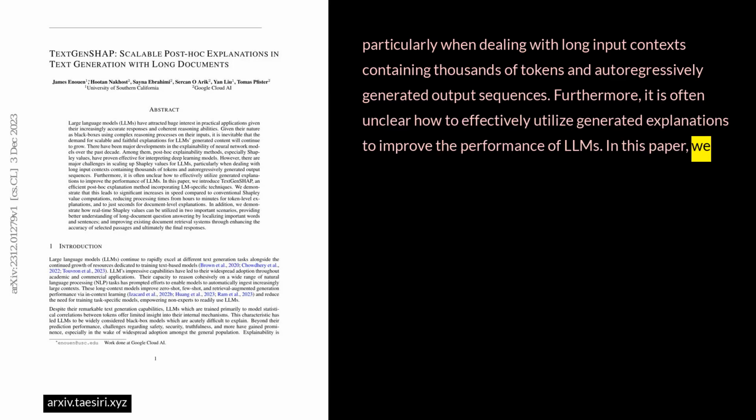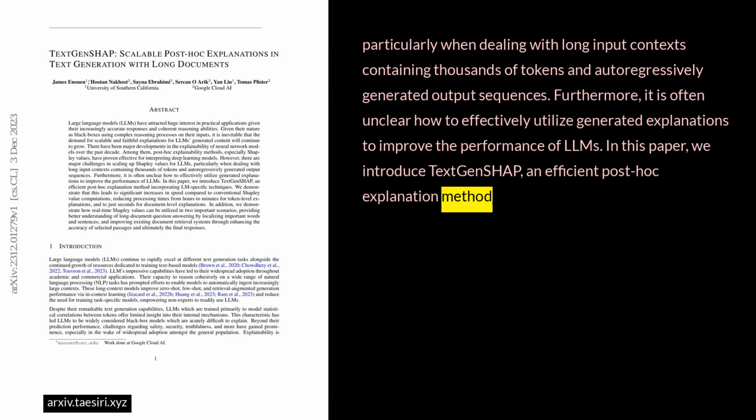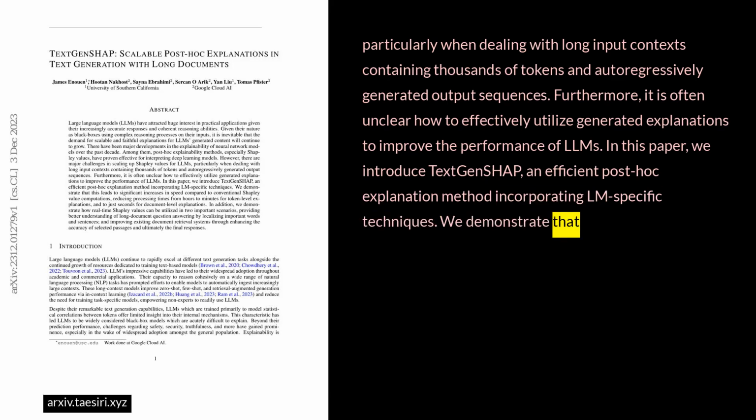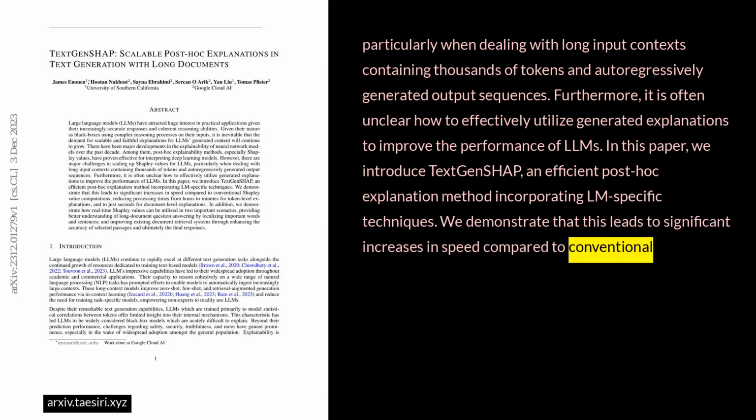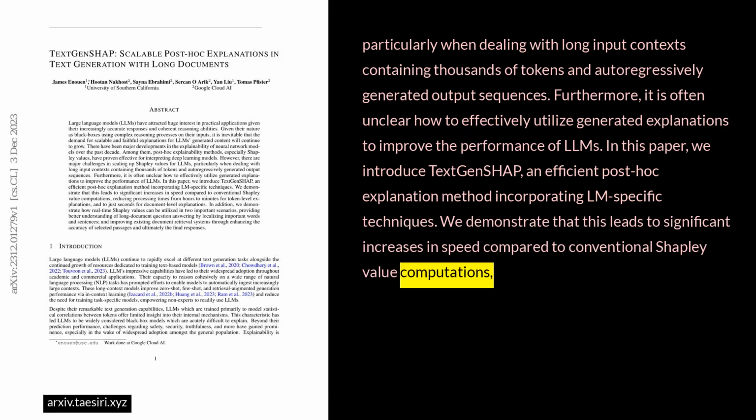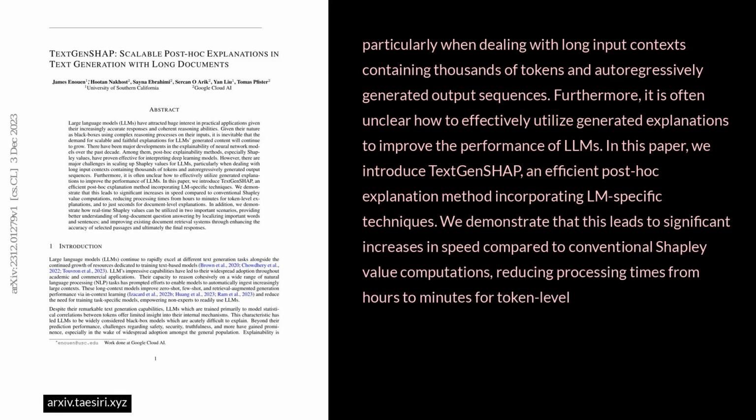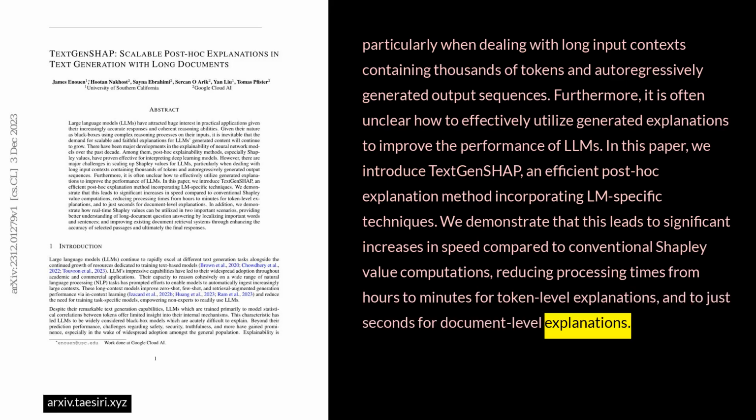In this paper, we introduce TextGenShap, an efficient post-hoc explanation method incorporating LM-specific techniques. We demonstrate that this leads to significant increases in speed compared to conventional Shapley value computations, reducing processing times from hours to minutes for token-level explanations and to just seconds for document-level explanations.